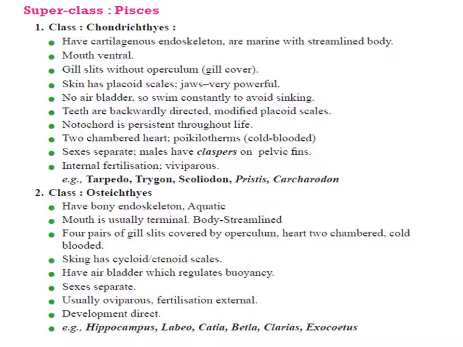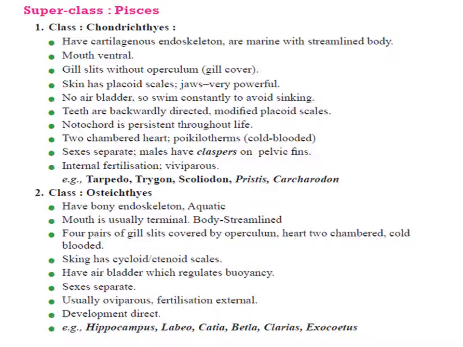They do not have an air bladder. That's why they have to constantly swim to avoid sinking. Their heart is two chambered. They are all cold blooded animals. Some animals like torpedo also possess electric organs, and some organisms like trygon possess a poison sting. So these are the Chondrichthyes.